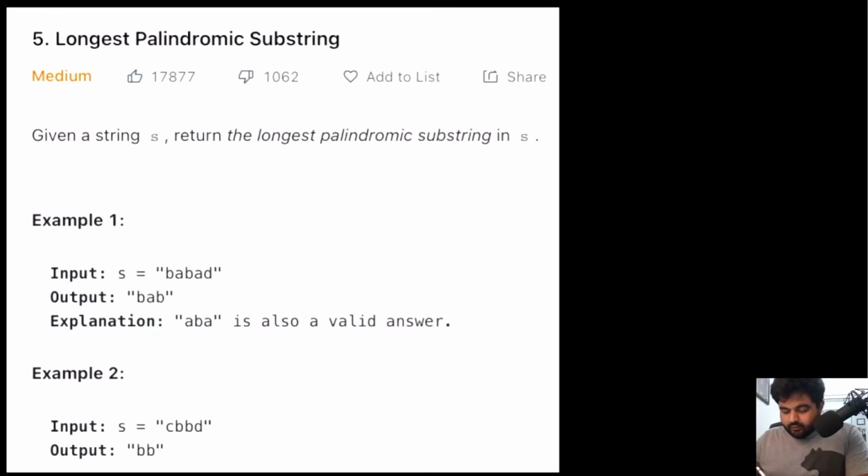This is a LeetCode medium problem and also one of the very well-liked problems on LeetCode. Basically, we are given a string S and we need to return the longest palindromic substring that is present inside this original given string S.